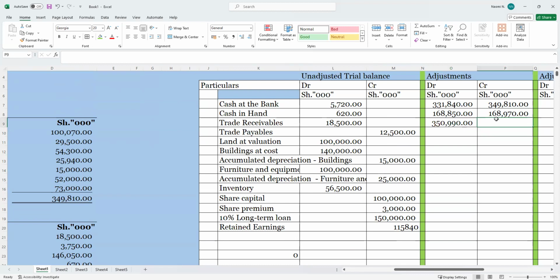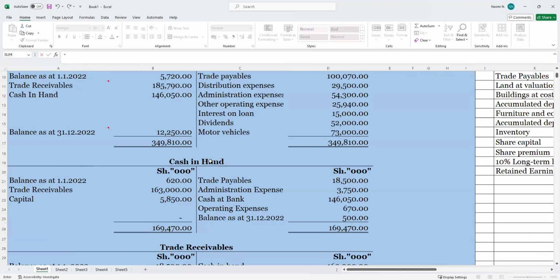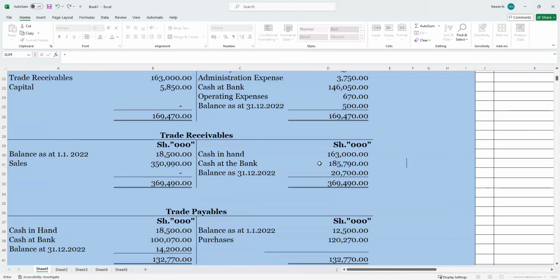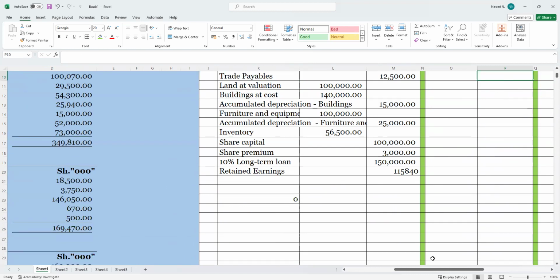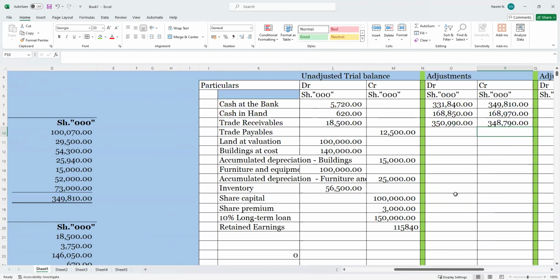Yes, then we have here 2B is equal to trade receivables. Anything for trade receivables? Yes, we have these two. So that's good. We will have more adjustment, I think, on that.